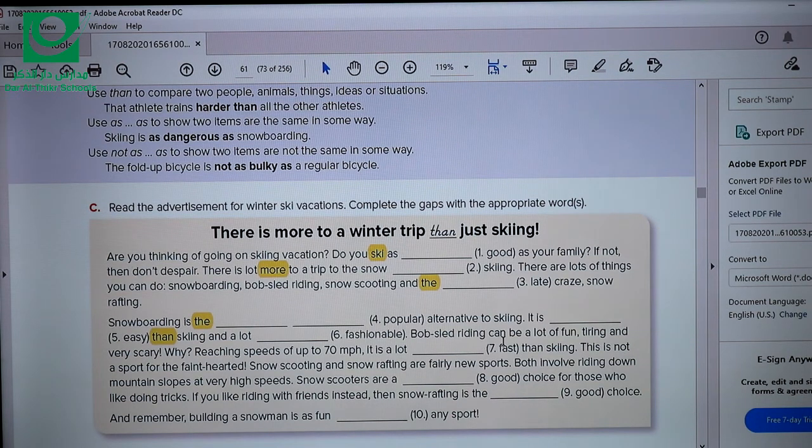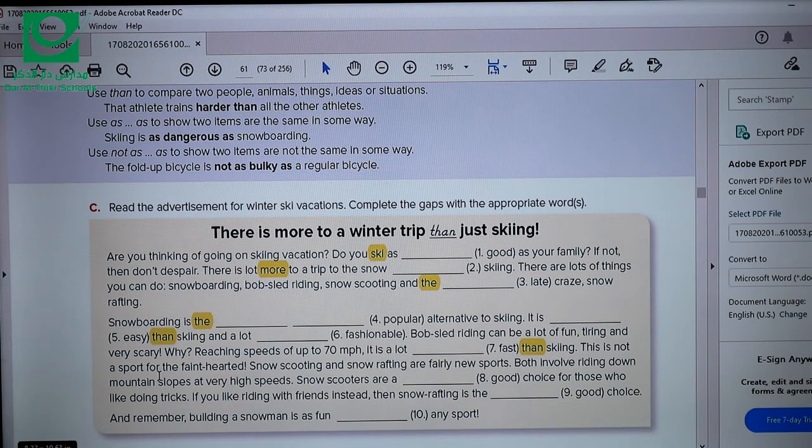Bobsled riding can be a lot of fun, tiring, and very scary. Why? Reaching speeds of up to 70 miles per hour, it is a lot, very good. It should be, it's a lot faster because of than. It's a lot faster than skiing. We're comparing two things here. This is not a sport for the faint-hearted. Snow scooting and snow rafting are fairly new sports. Both involve riding down mountain slopes at very high speeds.